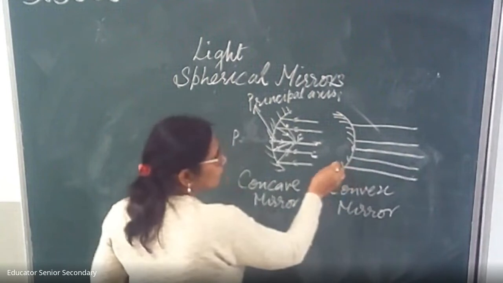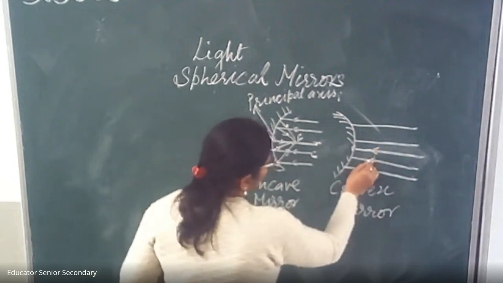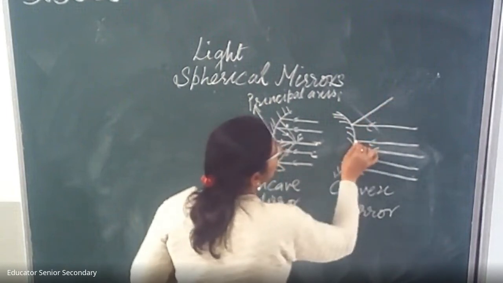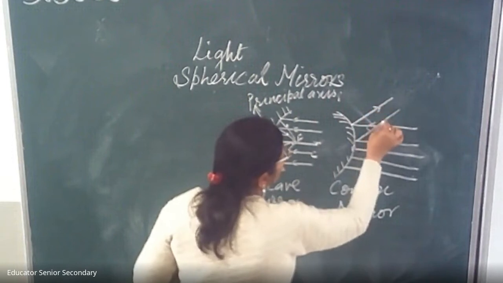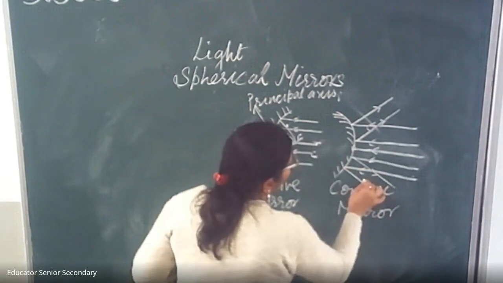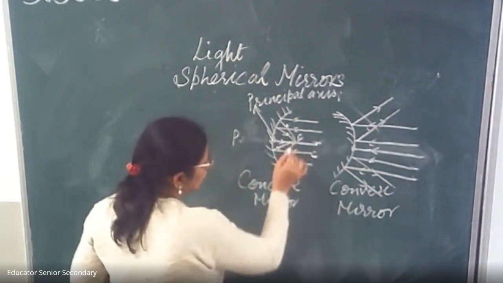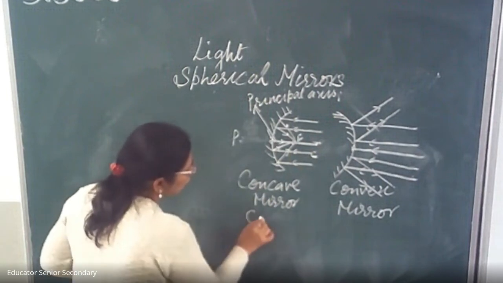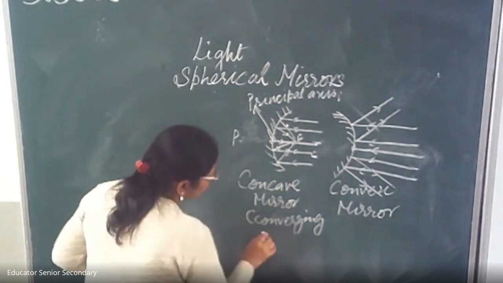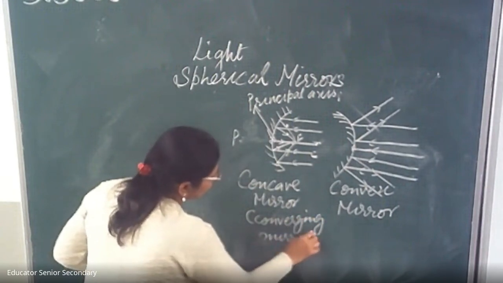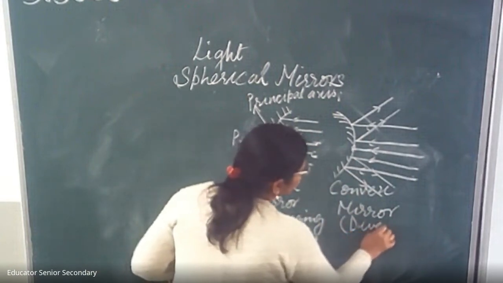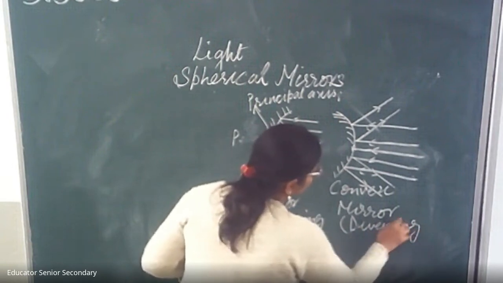And in the convex one, the rays which are falling on the mirror diverge. In the concave mirror these rays converge. That is why this mirror is called a converging mirror. In this one the rays diverge. That is why it is called a diverging mirror.